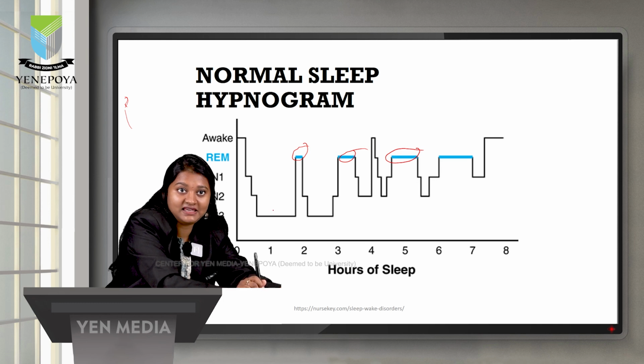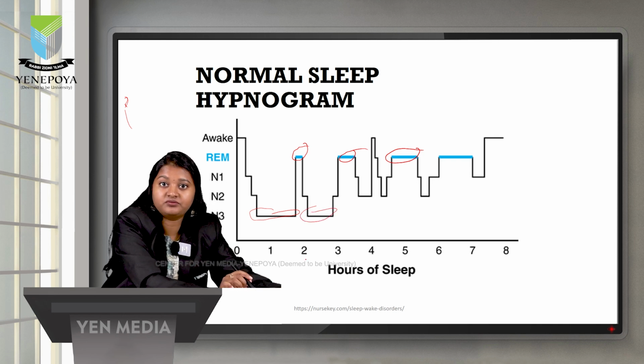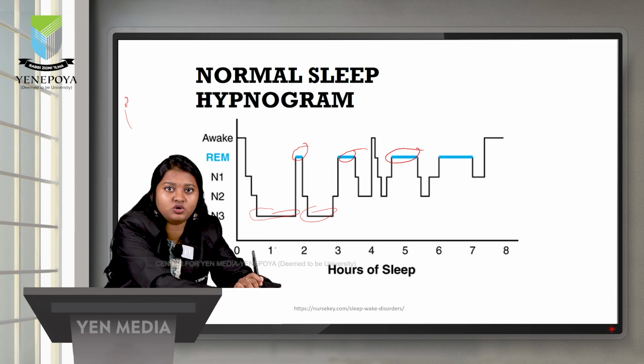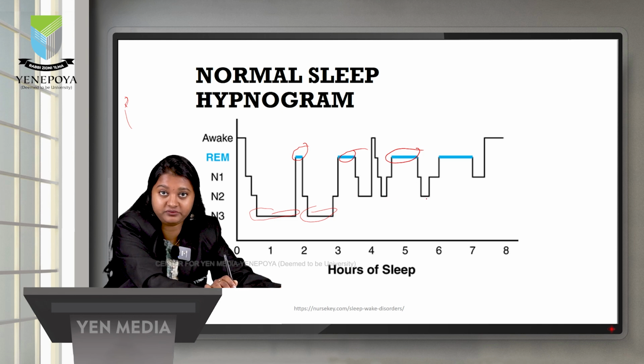So here we can see the patient's N3 sleep. This N3 will be increased during the first third of the night, and it will slowly decrease throughout the night. Whereas stage N2 is consistent throughout the night. Here we can see N2, and again N2 here.